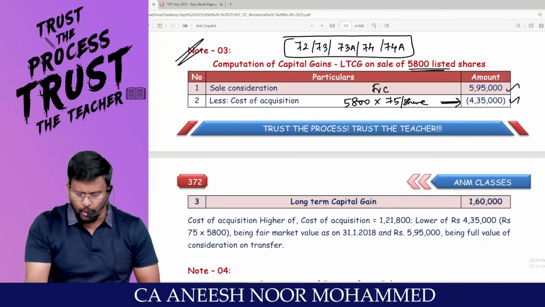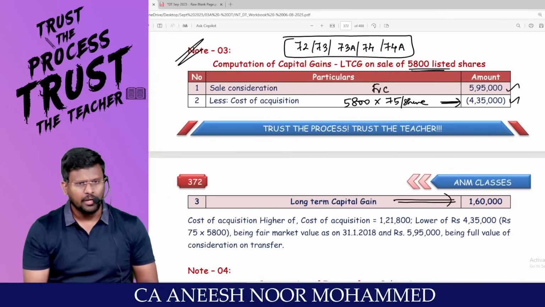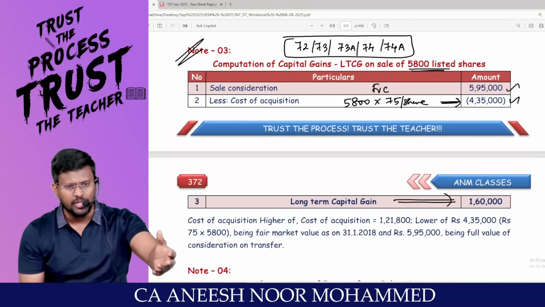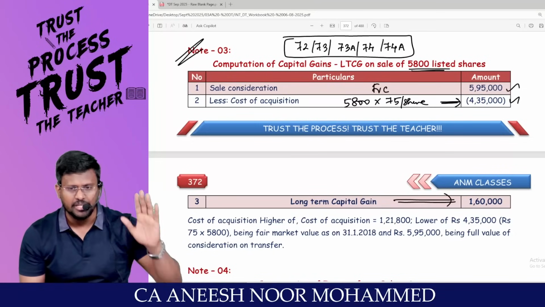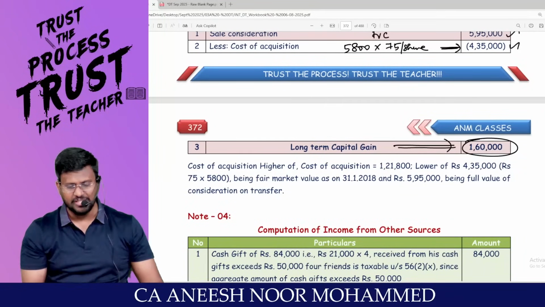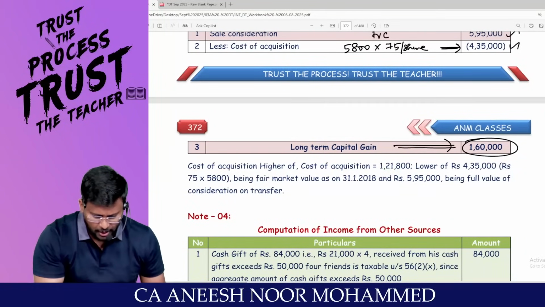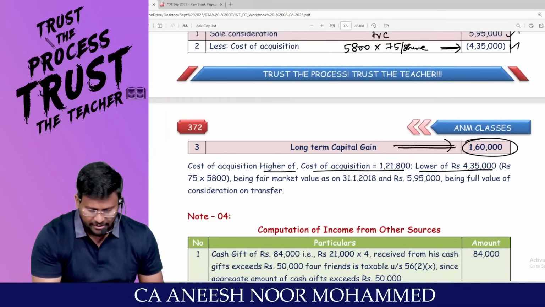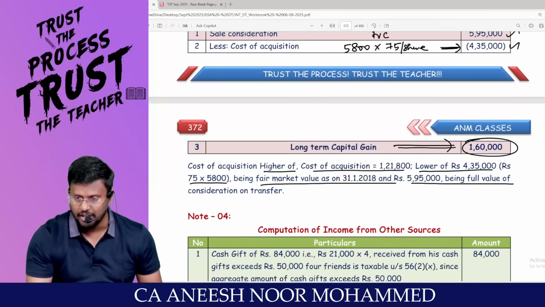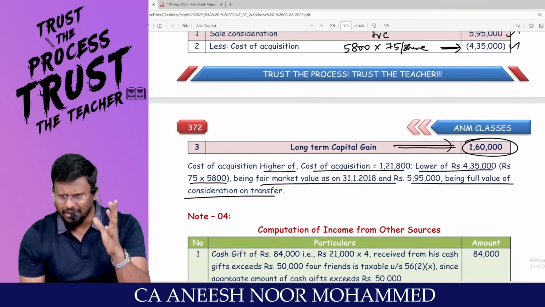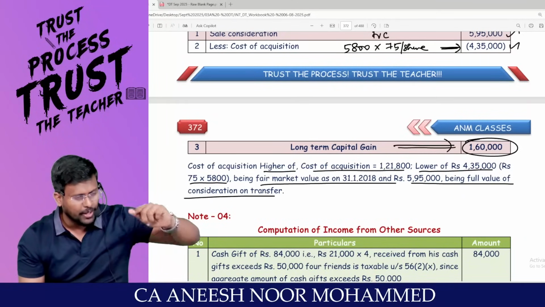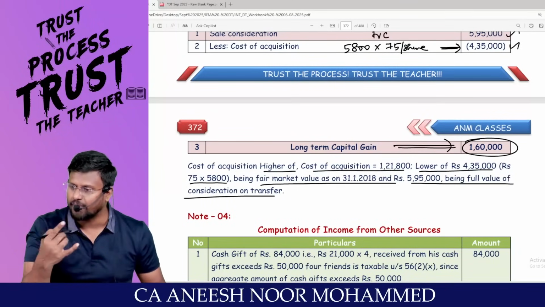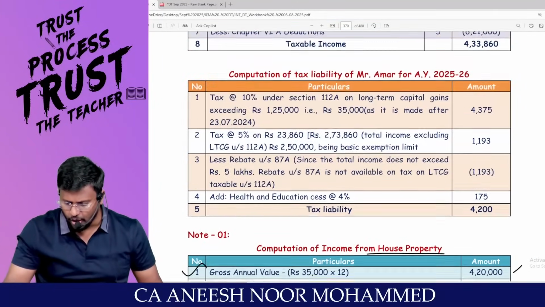Accepted? So you will be getting long-term capital gain. Sir, you are saying long-term capital gain, but I have not indexed at all. My dear lovable students, for a listed share, benefit of indexation will not be applicable. So 1,60,000 rupees is the long-term capital gain. They have given cost of acquisition as the higher of actual cost of acquisition, or the lower of 4,35,000 being fair market value and 5,95,000 being full value of consideration on transfer. Already I derived that figure. So you will be getting long-term capital gain of 1,60,000.